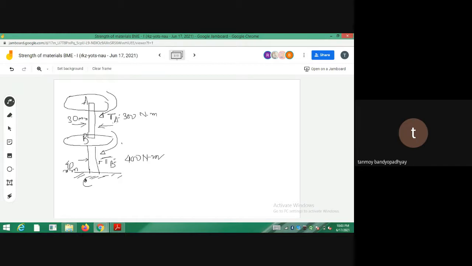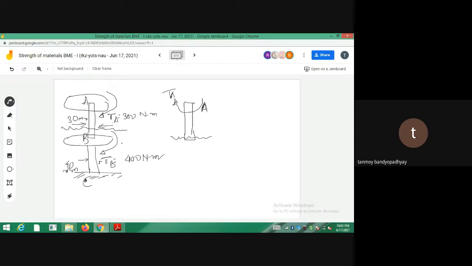So for the part AB, you do a similar thing. You pass a cross section here. If I pass a cross section here and draw the moment balance for the part A, this is TA acting here. So at any point between A and B, the drawing is a little off, but this point is somewhere between A and B. This is the point where I have taken a cross section.